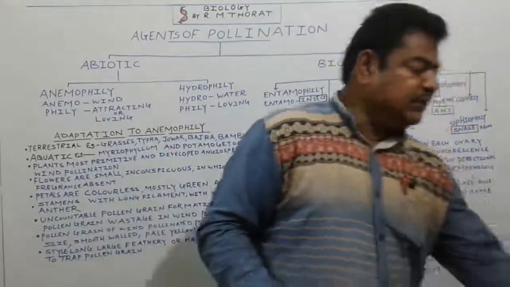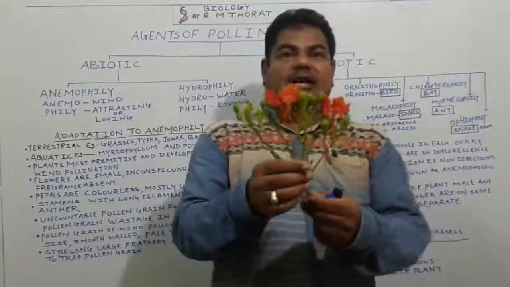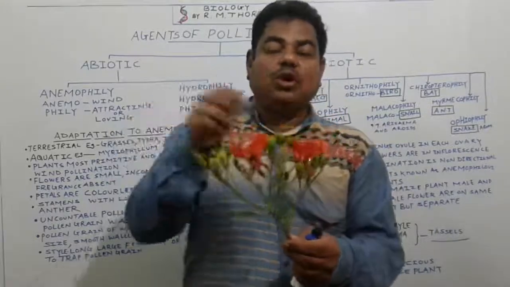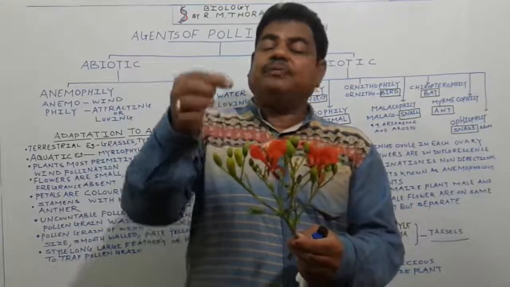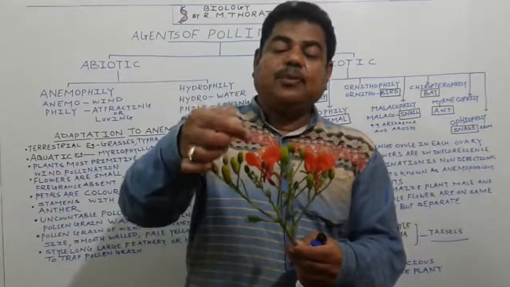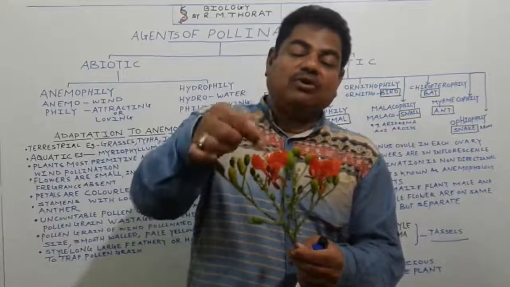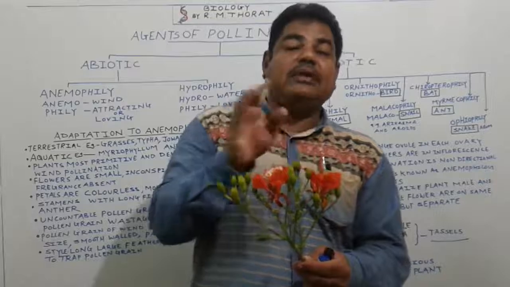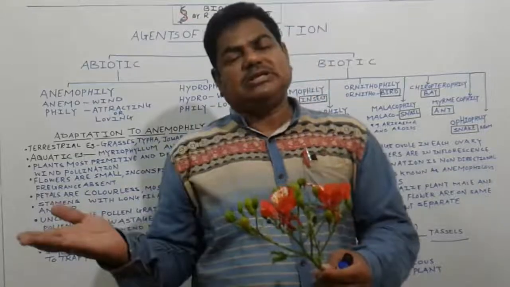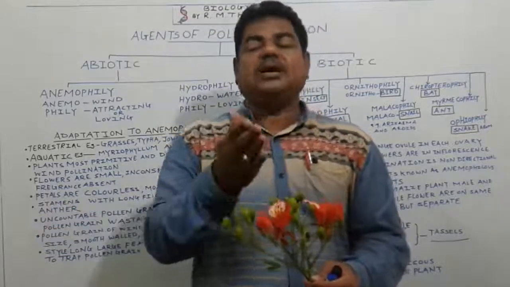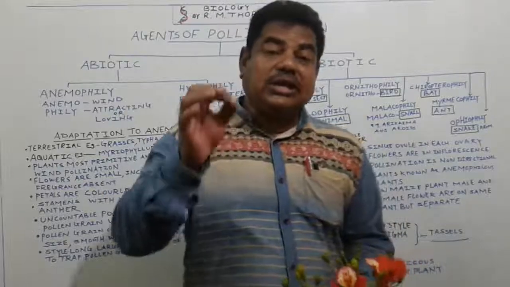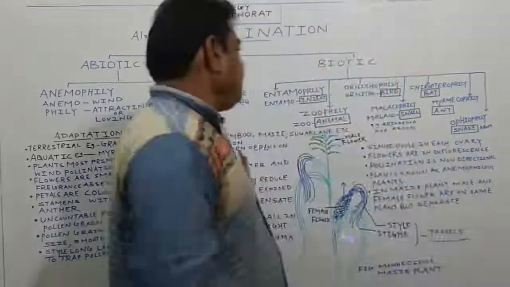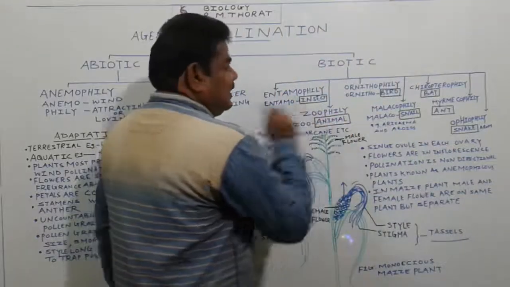For example, Delonix regia, or we call it as gulmohar. In case of this plant, insects play an important role to carry the pollen grain from one flower to another flower, and here pollination is carried out with the help of what? Insects. There are so many such types of flowers or plants present in nature. They totally depend on insects for the process of what? Pollination.